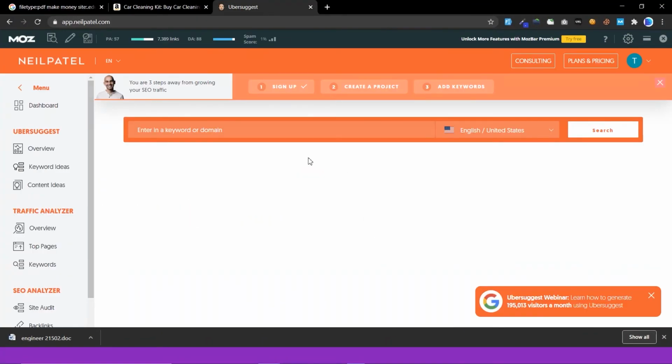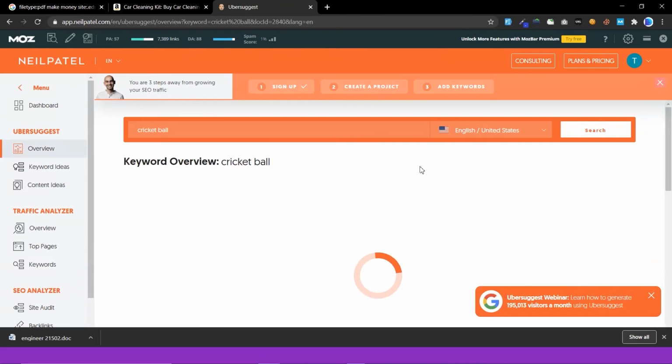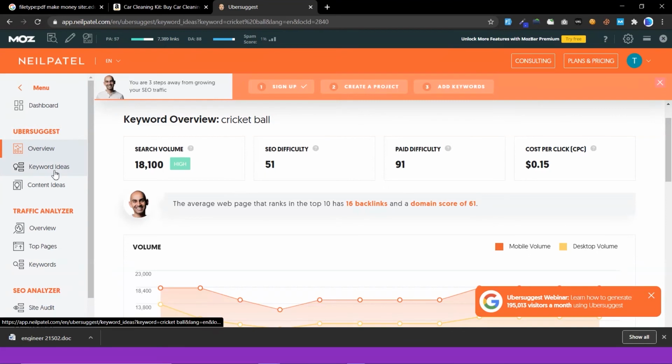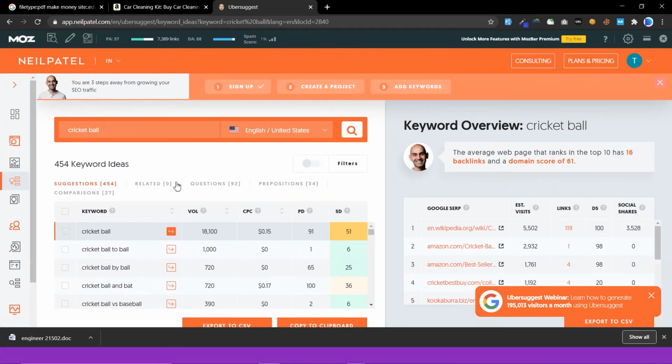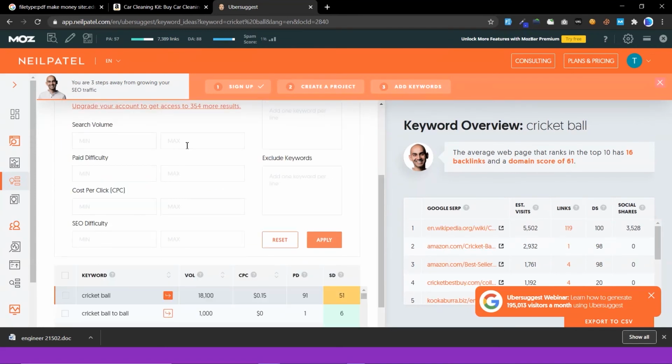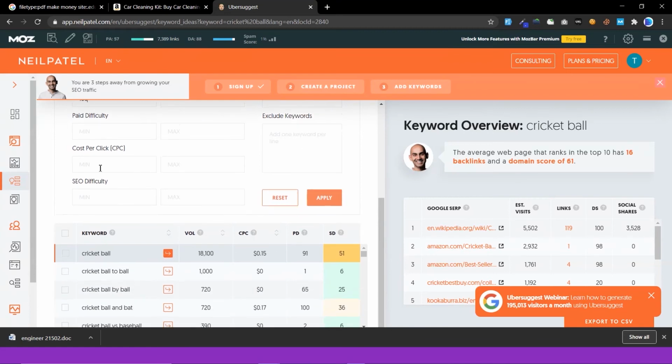Now in Ubersuggest, I am going to type "cricket ball." This is my seed keyword. Here you will see SEO difficulty is 51, paid difficulty is 91. Now just click keyword ideas, and in filters, search volume minimum is 100, and SEO difficulty maximum 25, paid difficulty 25. Okay, just click apply.